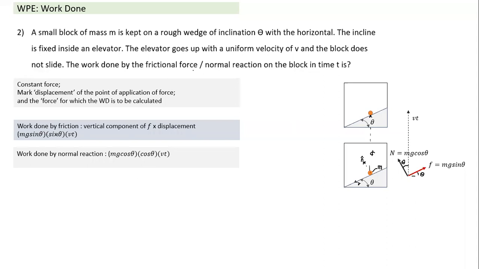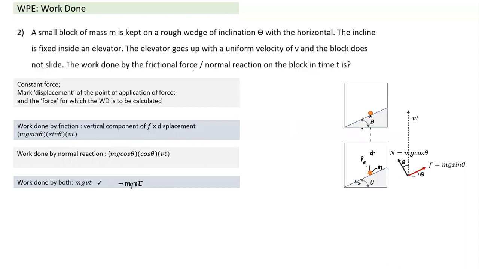So what is interesting, we notice what is the work done by friction plus normal reaction, both put together. If we add it up, what are we getting here? In that case, the work done by both is equal to mgvt. And if we calculate the work done by gravity here, it will be equal to minus mgvt. So if we add all the forces, it has to come to zero, and it does come to zero.